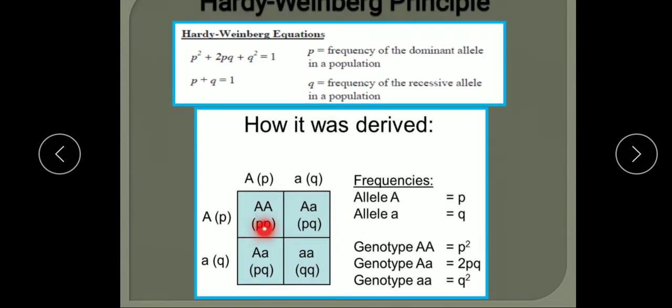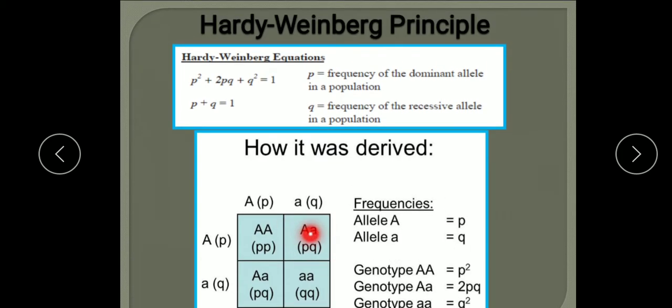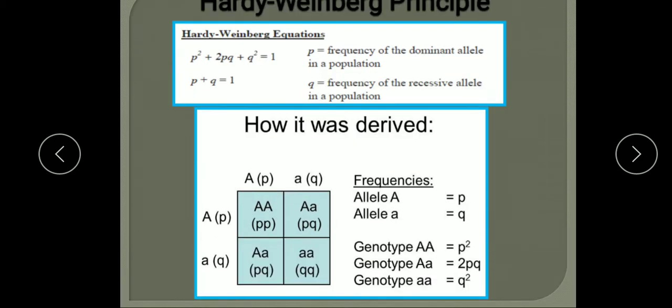So in a diploid condition, an AA individual has the frequency p square. Similarly, the frequency of small a, aa, will be q square, and the frequency of Aa, the heterozygous condition, will be 2pq. So p square plus 2pq plus q square is equal to 1.